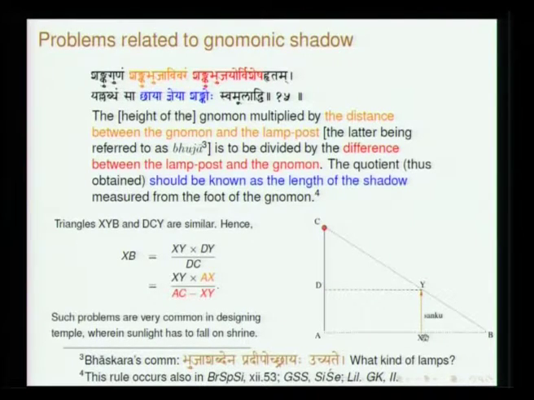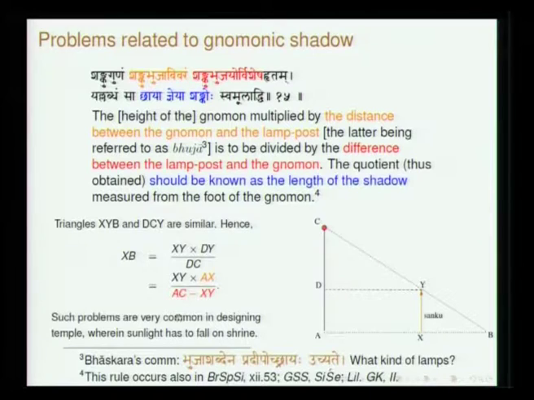In the figure, xy is the Shanku. This is our device with which we carry on the experiment, and here AC represents the lamp post. So, here this verse says Shanku Gunam Shanku Bhuja Vivaram.